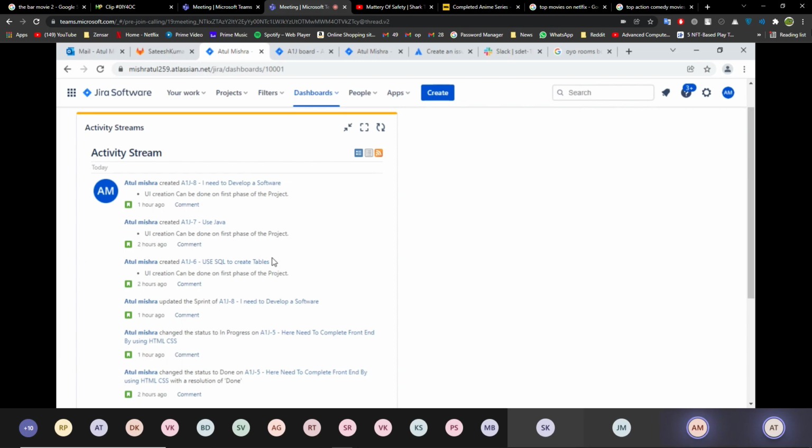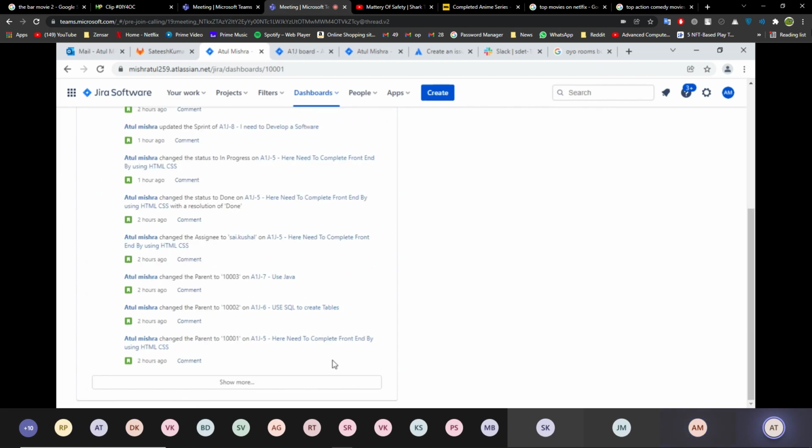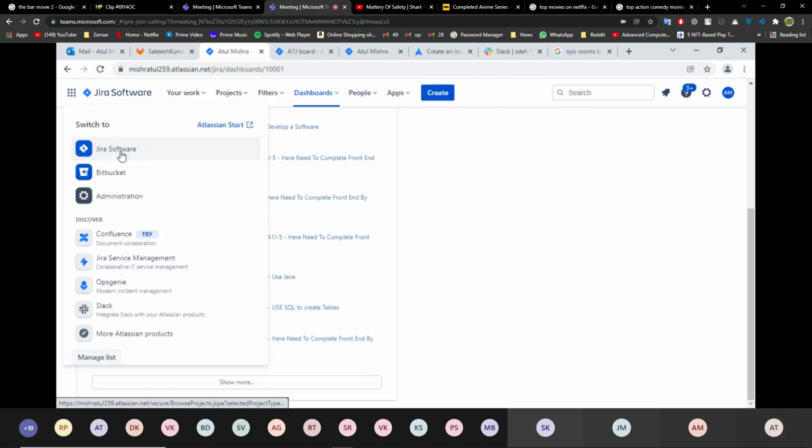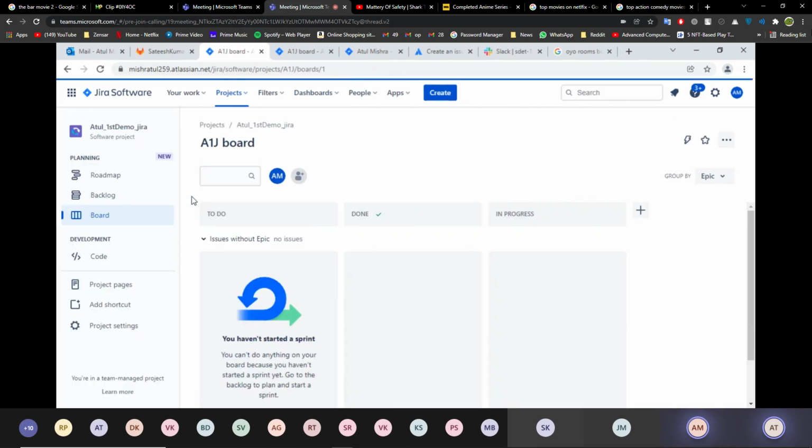Group. Yeah. And editors only me, right? Yeah, for editing purpose only you. Okay, and save. After that, check your dashboard is created or not. Yeah, it's created.